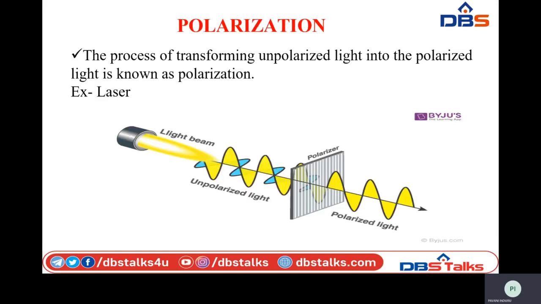If you look at this process, this is the light beam generated by the torch, which consists of electric and magnetic fields perpendicular to each other, with many vibrations in all directions. When it is passed through the optical instrument called a polarizer, we see an electric field coming out of the polarizer that is only in one plane. This kind of light is polarized light. For example, a laser is polarized light. It has a definite direction.